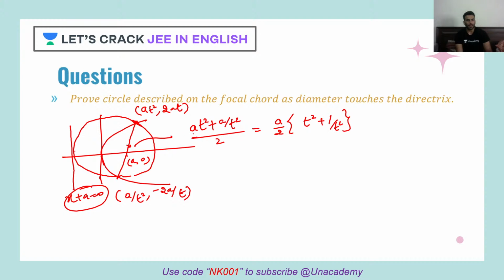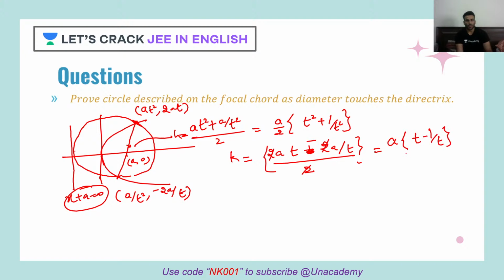Then what will be y coordinate? Y coordinate will be this. Twice of at plus minus of twice of a by t upon 2. So I can take 2a common, so 2 will cancel out, so I'll have a, t minus 1 by t. Okay, so this is what? This is my k coordinate for the center. Clear?